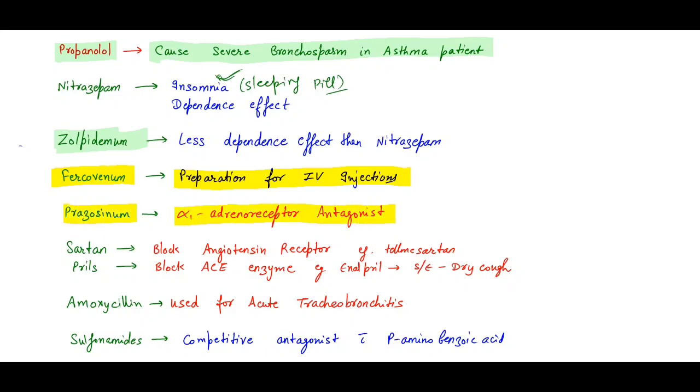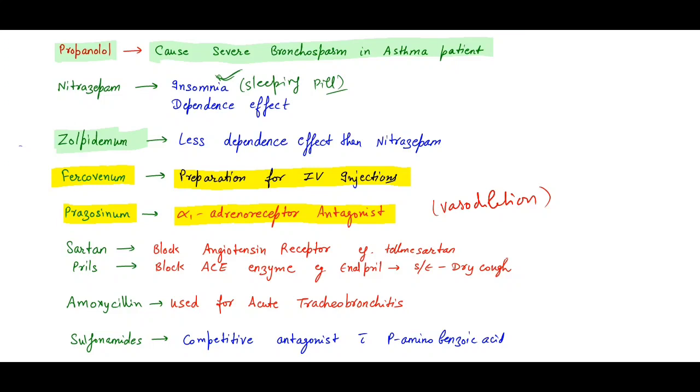So remember prazosinum, that is an alpha-1 adrenoreceptor antagonist. What does it mean? Antagonist means opposite function. So it will cause vasodilation. If it were an agonist, what would it do? It would cause vasoconstriction.